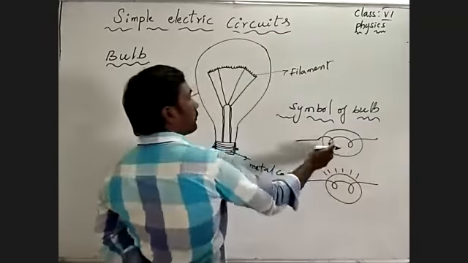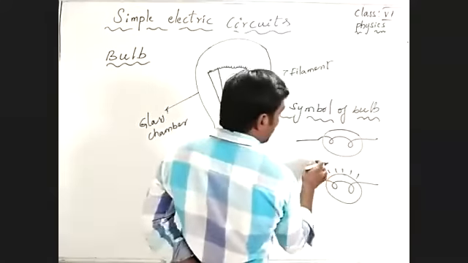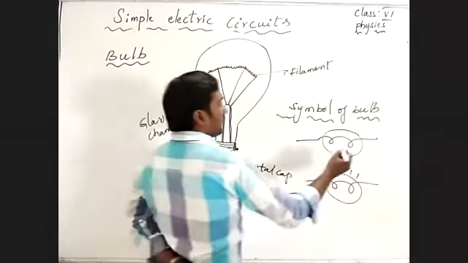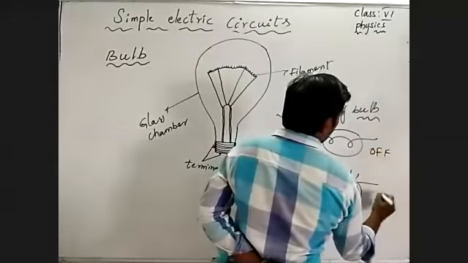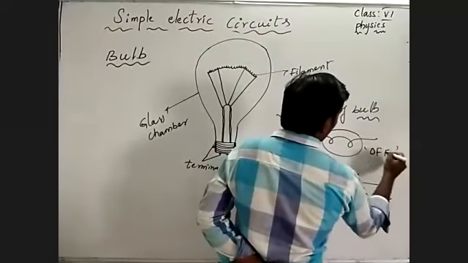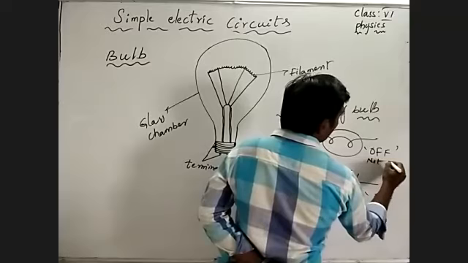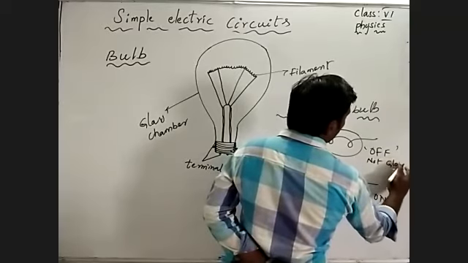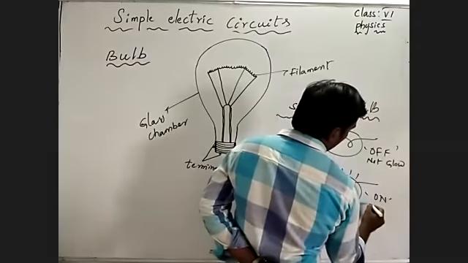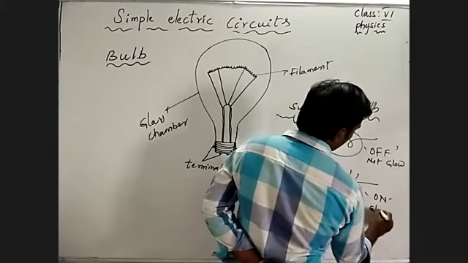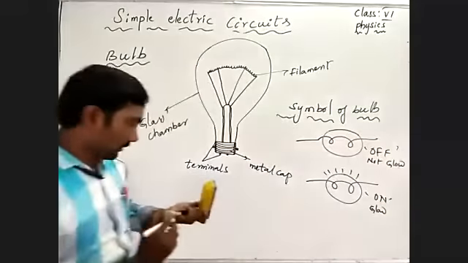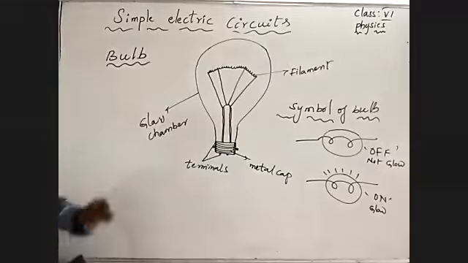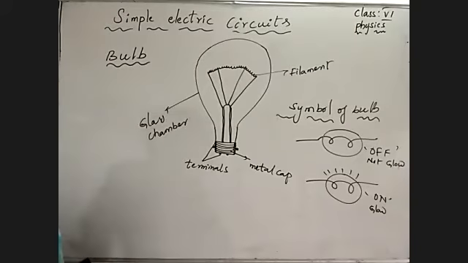This is the off position, means not giving glow. This is the on position, it is giving glow. Understand? The symbol of the bulb in those two conditions.